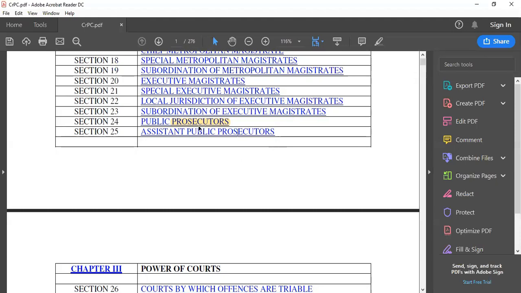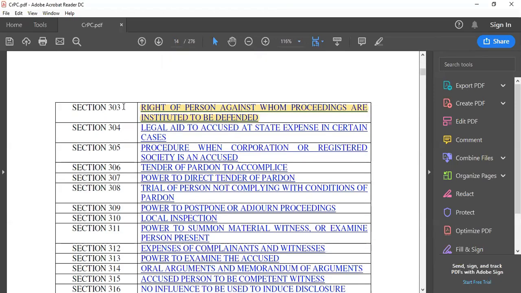In our videos of public prosecutor, you'll find the powers and duties of public prosecutor too. Also, we have discussed section 24, 25 in detail. Next up, we have the defense counsel. Section 303 of the CrPC. It says, right of person against whom proceedings are instituted to be defended. That is, as our constitutional right also says, that every person has a right to be defended. And so does the CrPC in alignment with the constitution provide for in section 303. And therefore, we have one of the most essential functionaries called the defense counsel.